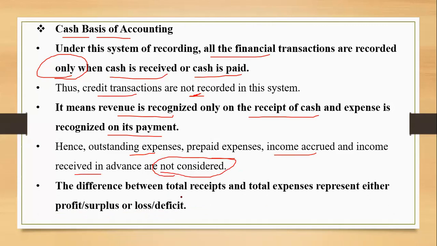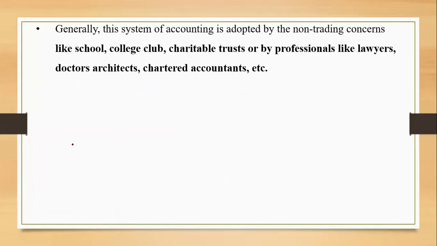So the difference between the total receipts and the total expenses represents either profit or loss, or surplus or deficit, anything. Generally, this system of accounting is adopted by the non-trading concerns, as I told you, okay, not-for-profit organizations. Maybe like a school, a college, or a club, a charitable hospital or a trust, and maybe by professionals like lawyers, doctors, architects, chartered accountants, etc. So these are the people who follow this system actually, that is cash basis of accounting.